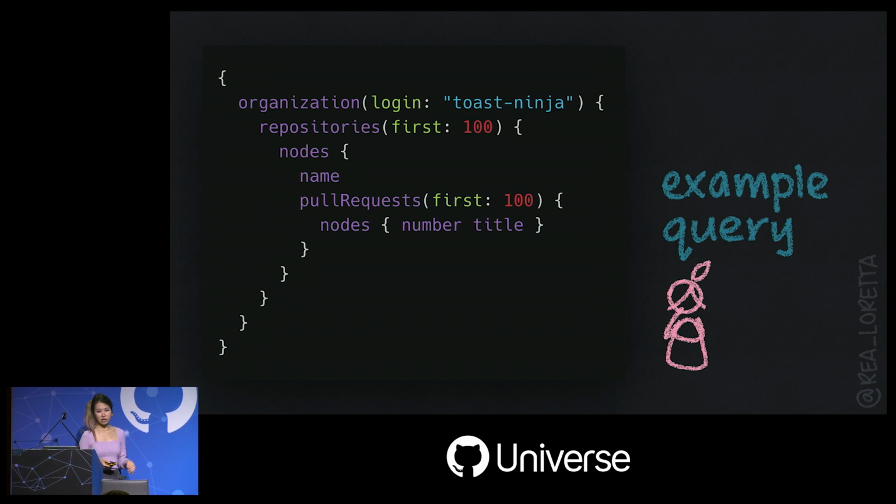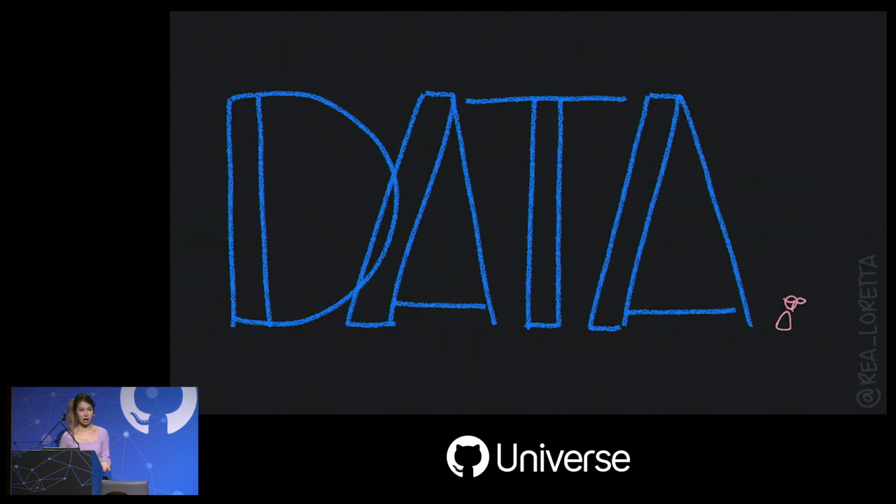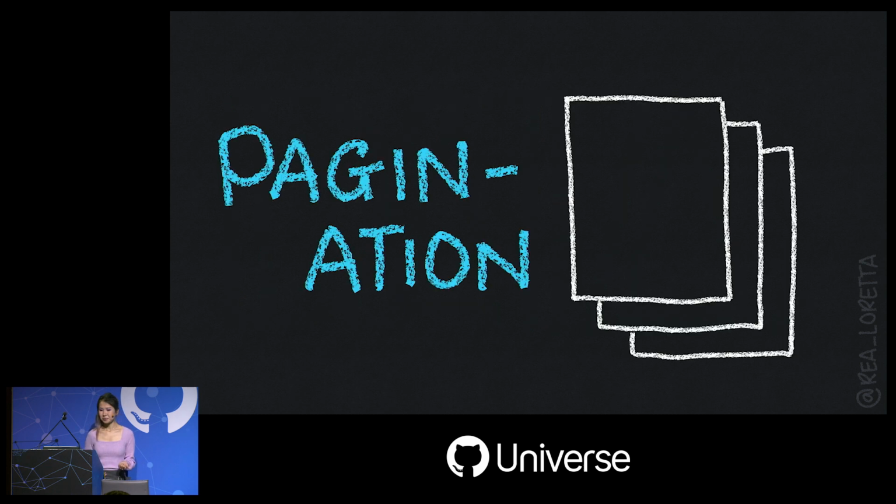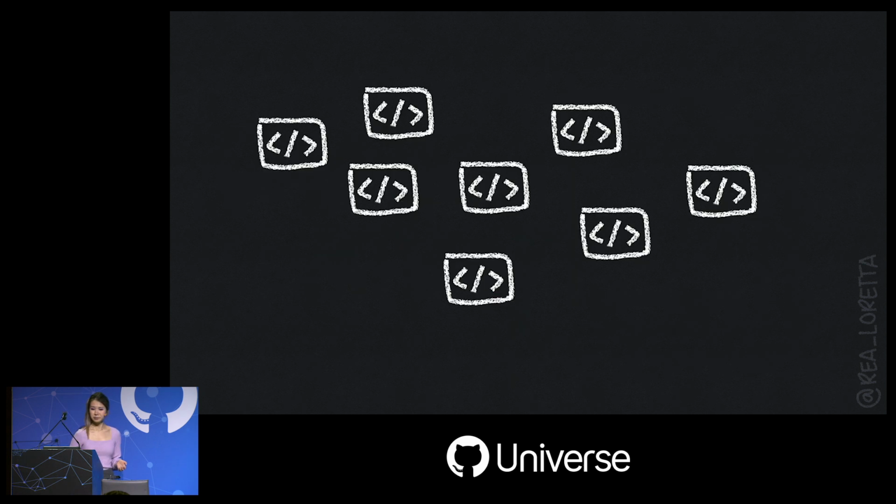We can get the first 100, but the volume of data that we want may be much larger. How large? Well, it's not uncommon to have thousands of PRs in one repo or more. And for analytics, we need to fetch everything to get that complete picture. How do we tackle this? So you probably all know that APIs and databases solve this by allowing us to paginate. And there are various types of pagination supported by GraphQL, but the most flexible one is cursor-based pagination. So here's a quick refresher.